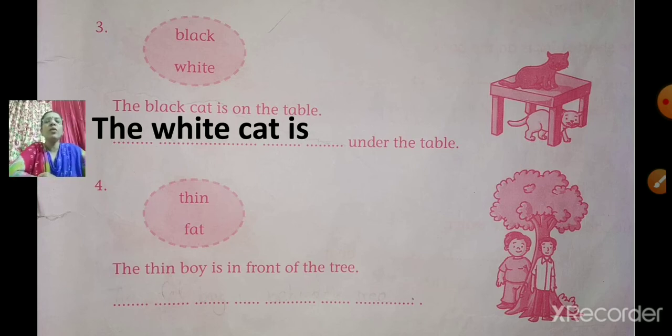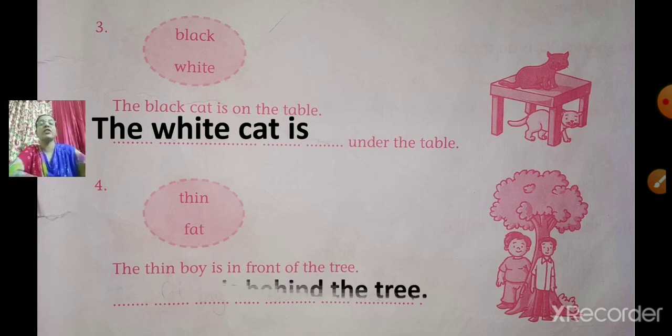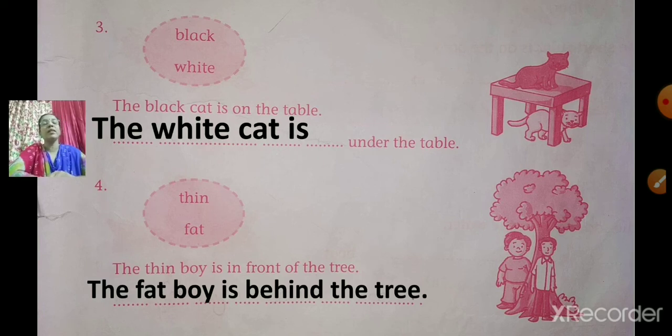Now, who is behind the tree? Yes, the fat boy is behind the tree. The thin boy is in front of the tree. The fat boy is behind the tree.